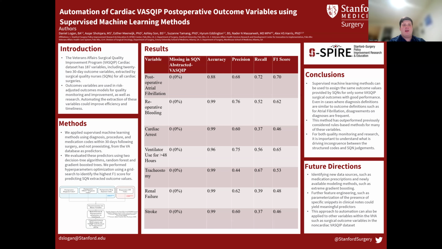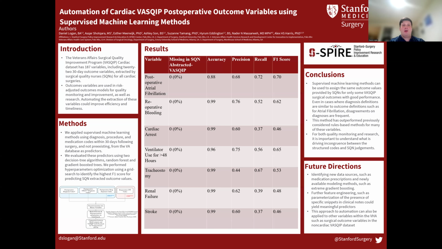We trained a number of supervised machine learning tree-based models. Random forest and gradient boosted trees performed the best of these, and we performed grid search for hyperparameter tuning. Our goal was to predict the outcome labels as assigned by SQNs, using F1 score as our primary performance metric.